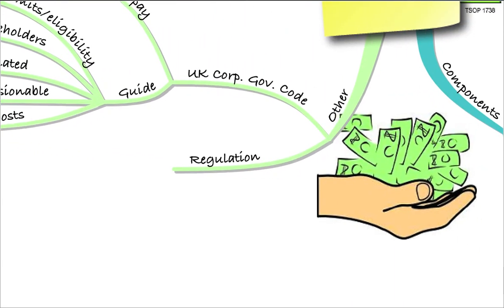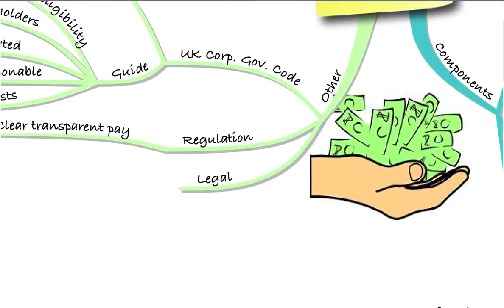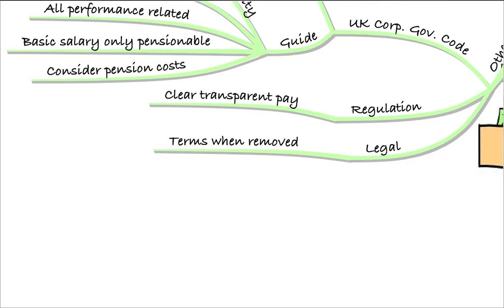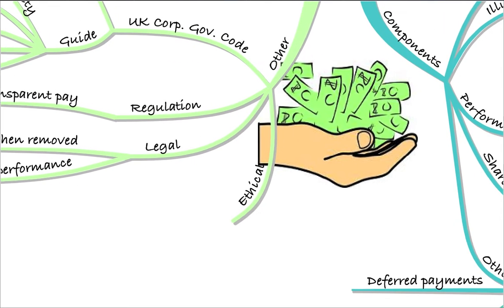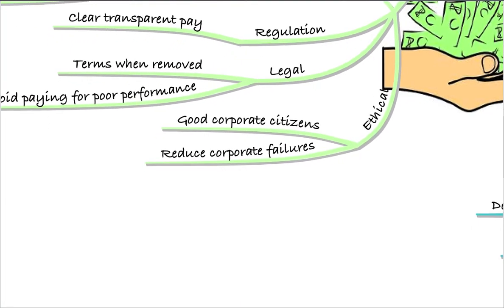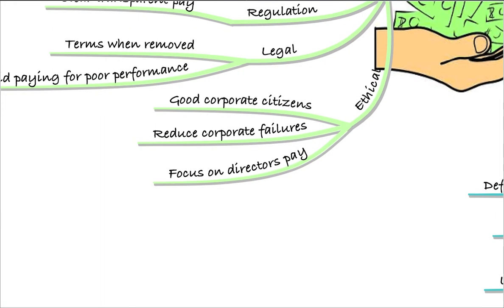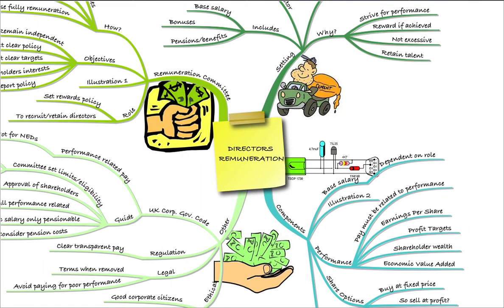When it comes to regulation, we want to show that there's clear, transparent pay so that we know exactly what the directors are receiving. In a legal sense, well, the terms have to be set for when those directors are removed so that they're reasonable for both parties. When it comes to ethical aspects, we need to consider the following. We need to consider the business being a good corporate citizen, so not paying for failure, for example. Also, we want to reduce corporate failures by getting good people involved. And we want to focus therefore on directors' pay, particularly that aspect of not paying for poor performance. So that is a recap of our lecture on directors' remuneration.